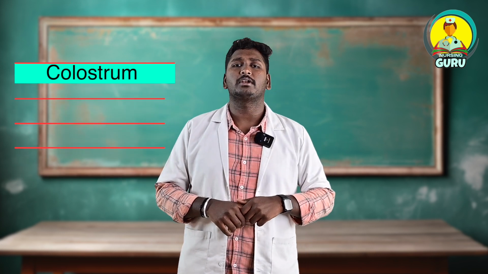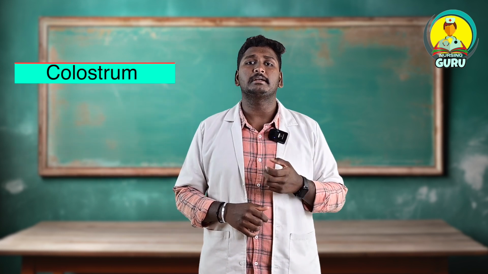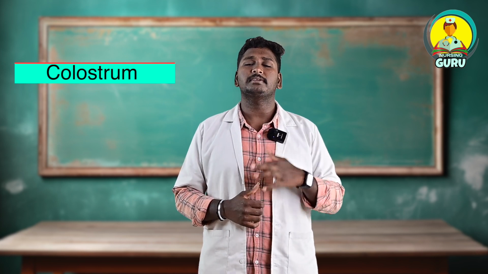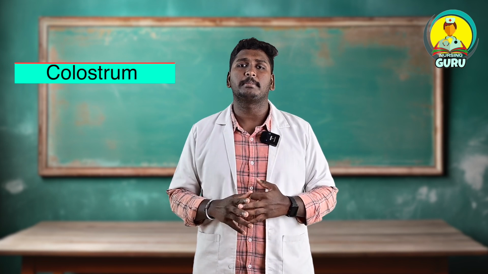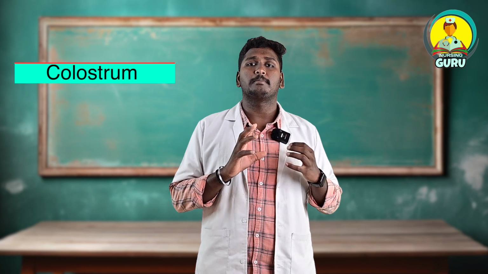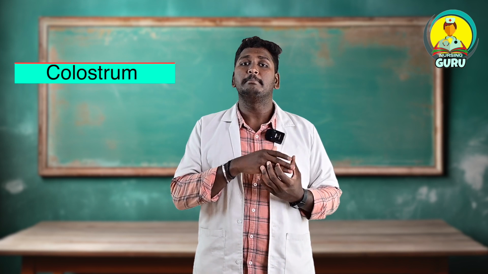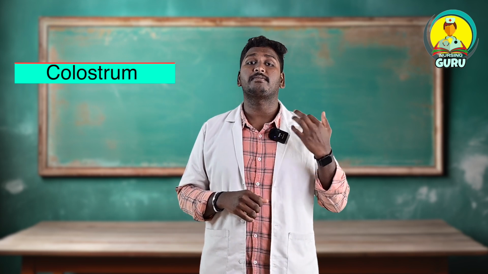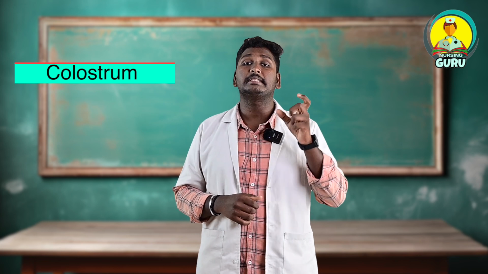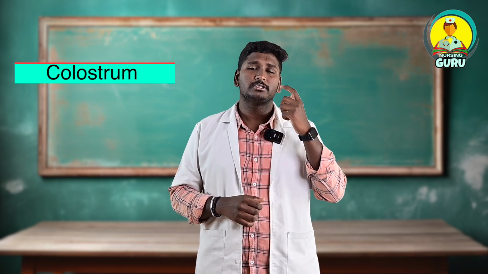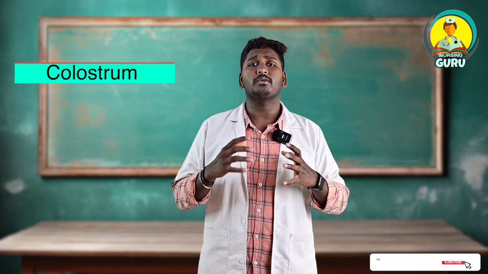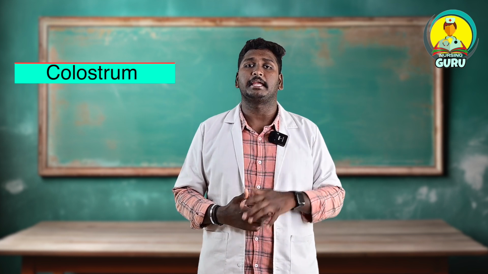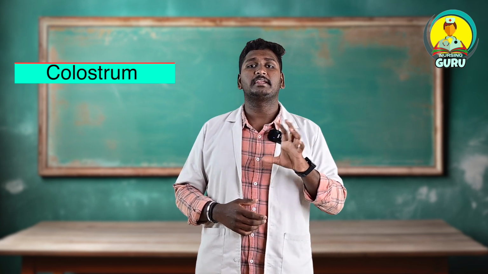So let's see what colostrum is. Colostrum is the milk that is secreted during the first 3 days after the delivery. After the birth of the baby, the mother's breast will secrete milk for up to 3 days, which is called colostrum. It is thick and yellow in nature, and is rich in antibodies, immunoglobulins, and also vitamins A, D, E, K. So these are the features that we can see in the colostrum.